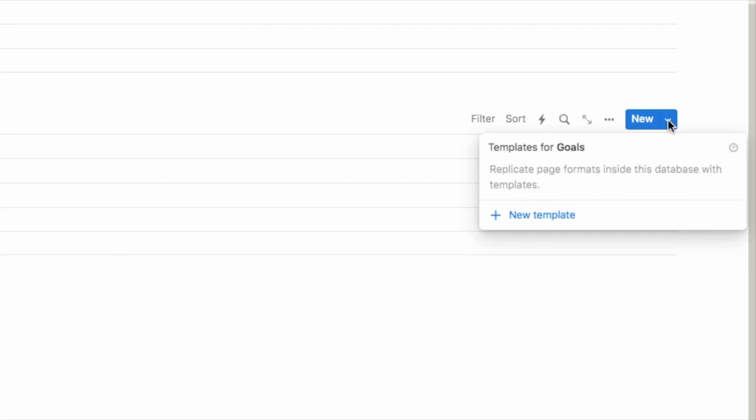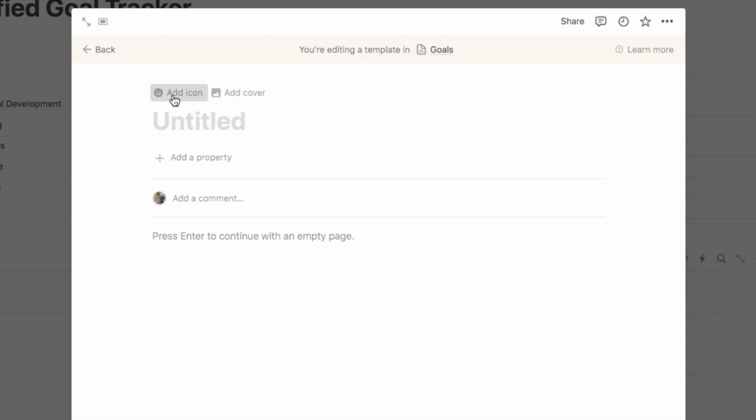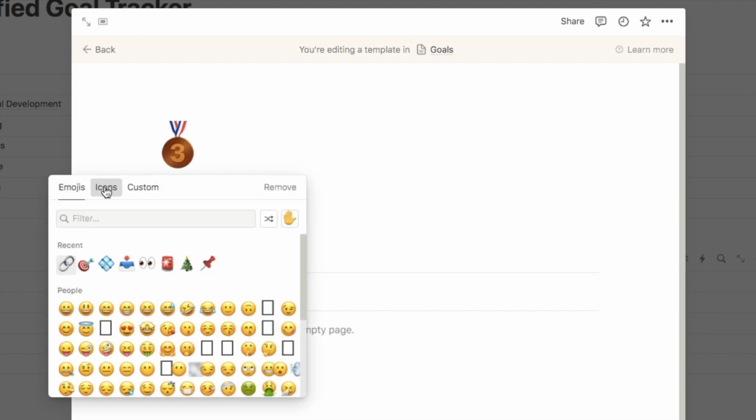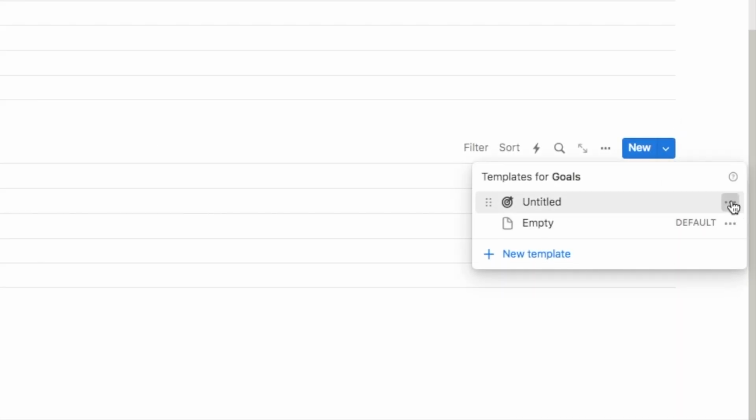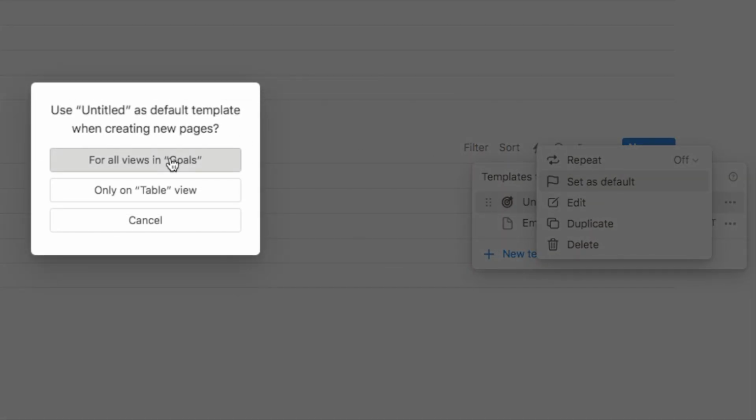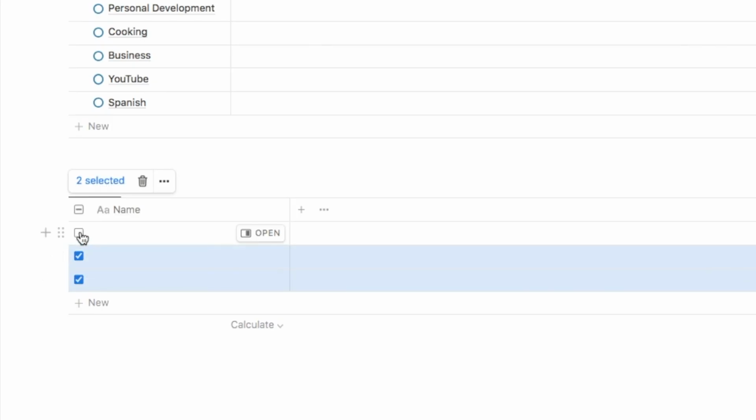So this one is going to be a target icon. I'm going to do the same thing. Just click on here, add a new template, and let's pick a target icon. But I'm going to change this back to black, and let's go with this one. And remember, to set it as default, you just want to click on the three dots next to it and click set as default. I'm just going to delete these rows so we can start fresh.